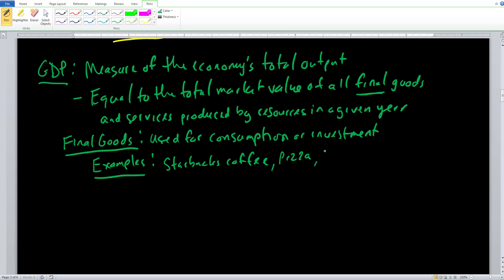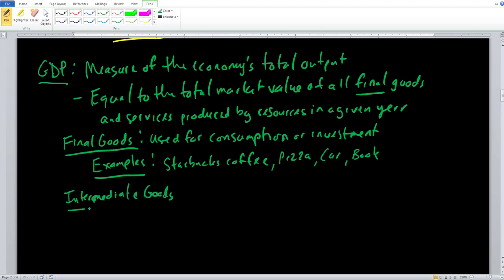Other examples include maybe something like a car, maybe something like a book. So there are a lot of things that we just go ahead and use right away. We don't use it in the production of another good or service. These are all things that would be included under GDP. And we need to differentiate final goods against intermediate goods.